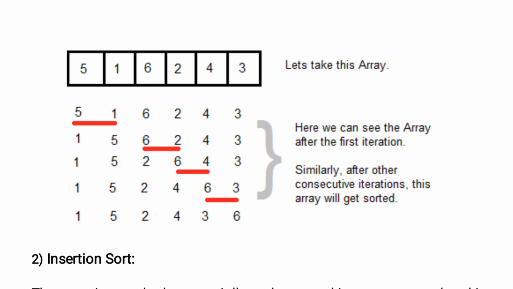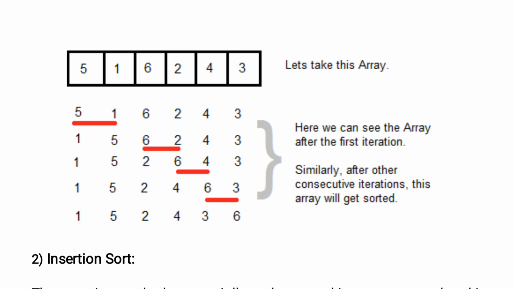We have placed as much as we could in order. And we will continue with the next phase. In the last step we got the elements 1, 5, 2, 4, 3, 6. We continue with those elements. We start with 1, 5. Those are in order, so no comparison. In the next step we compare 5, 2 because 2 is smaller. In the third step we get 1, 2, 5.